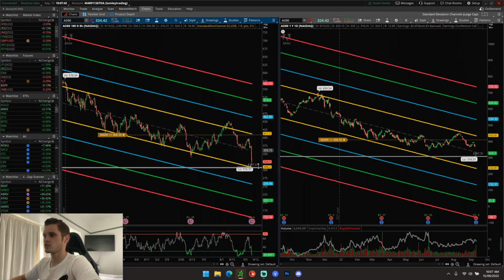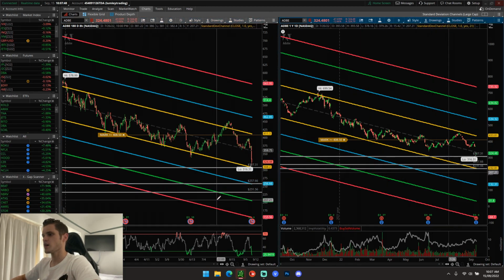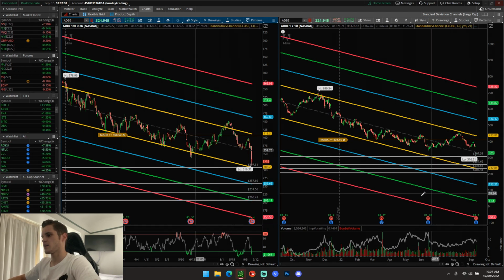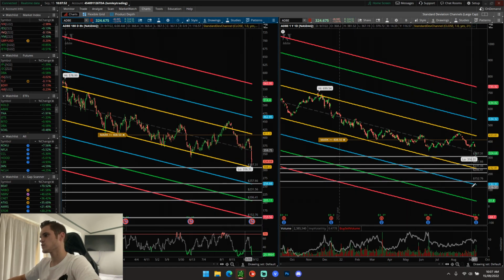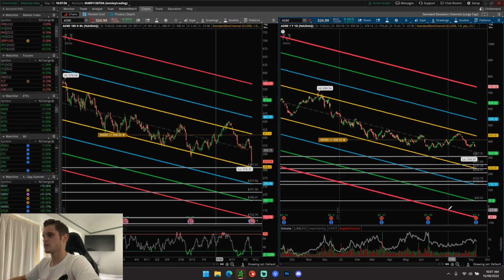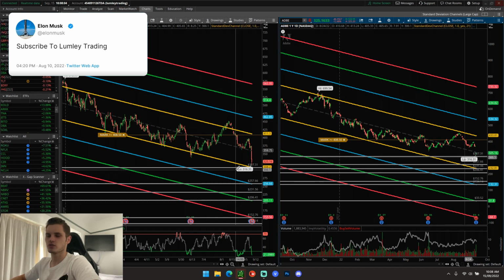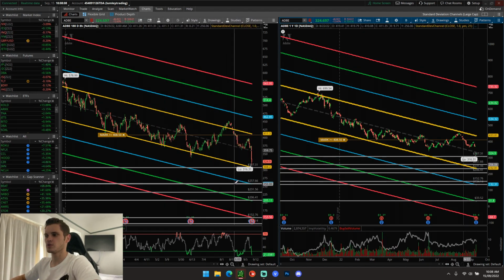But if it does continue lower, what are going to be even more support levels? We would be looking at $257, $230, $205, and then final levels taking us to $150, $135, and a final level at $33. So obviously a lot of these levels are very far off. So the key focus now is, can we hold this at $308 to $300 level? If not, this stock could be in a bit of a free fall and we could see it pushing down to around